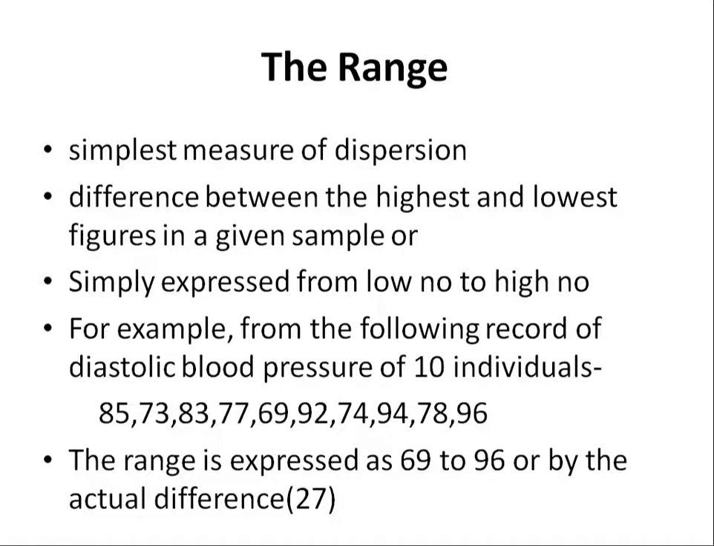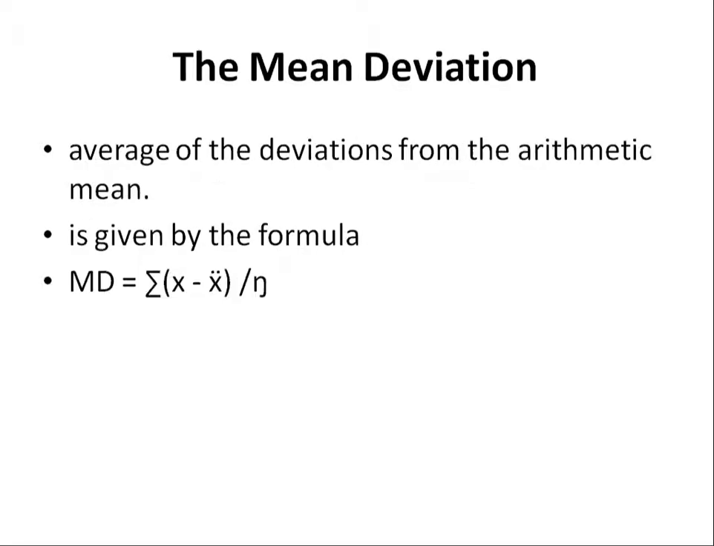Range is the simplest measure of dispersion. It can be calculated by the difference between the highest and the lowest figures in a given sample, or simply expressed from low number to the high number. For example, take the following record of diastolic blood pressure of 10 individuals. The range is expressed as 69 to 96, that is lower number to higher number, or by the actual difference, that is 96 minus 69, which is 27. Either way we can express the range, but most commonly we express it from the lower number to the higher number. So in this case it is 69 to 96.